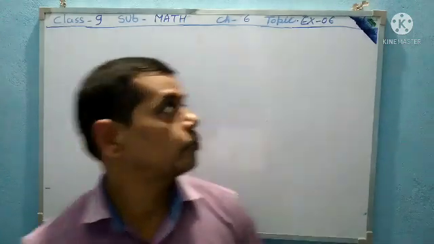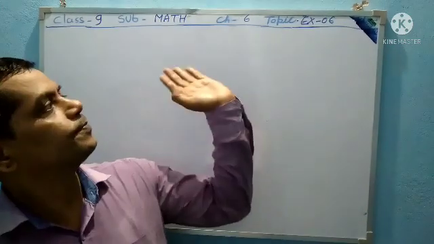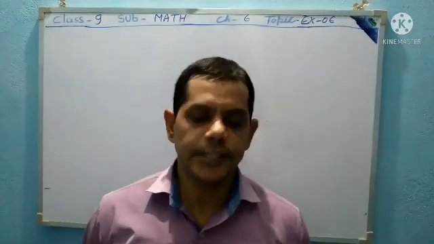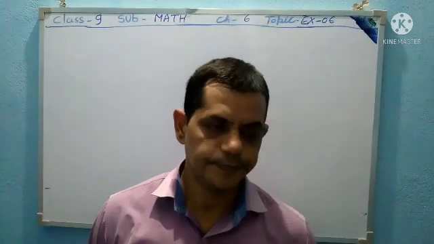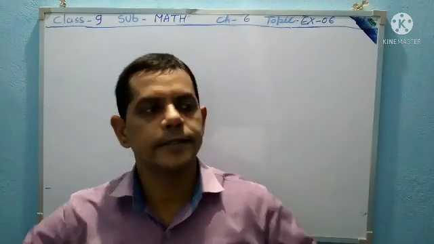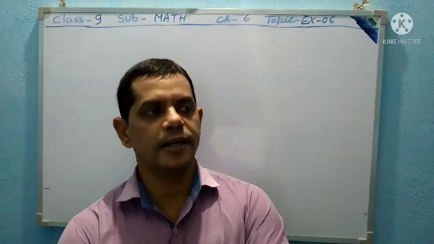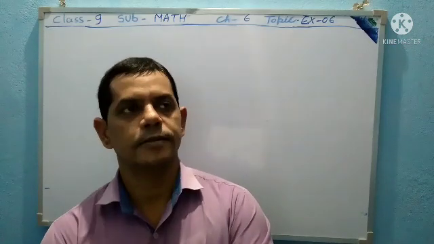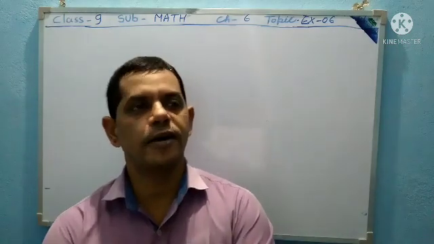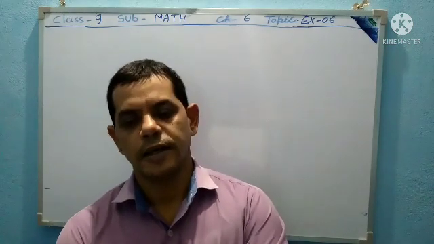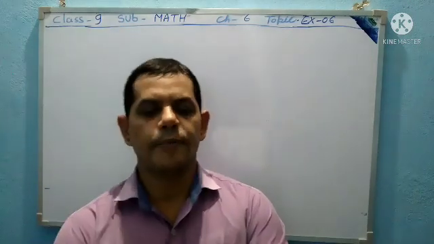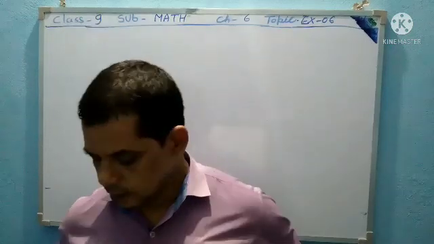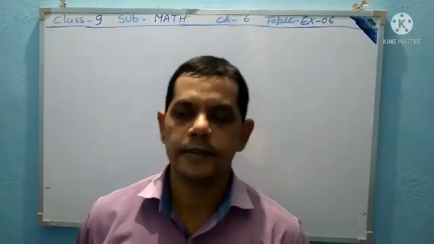Today, I teach you Chapter 6, Exercise 06, Euclid Geometry, Introduction. In Euclid Geometry, many mathematicians have contributed in the field of geometry. Some names are Aryabhata, Pythagoras, and Brahmagupta, who gave properties of geometry.